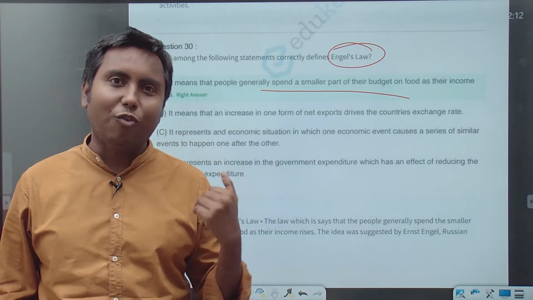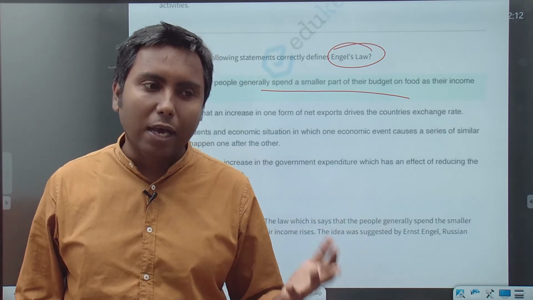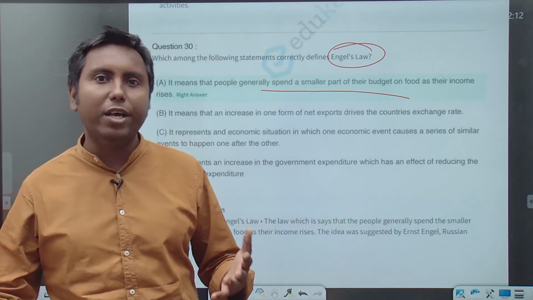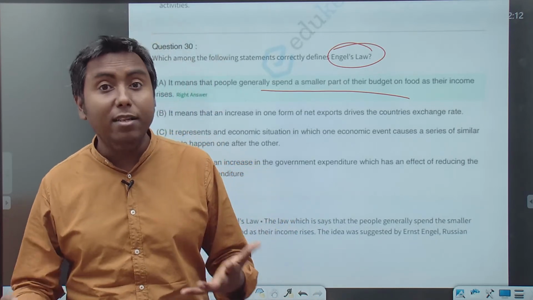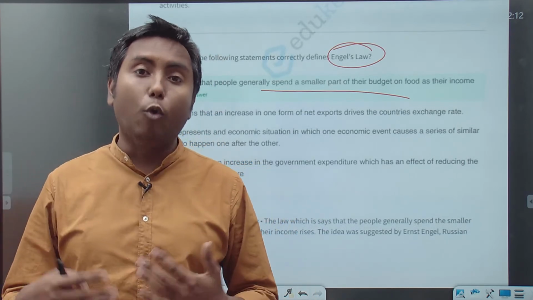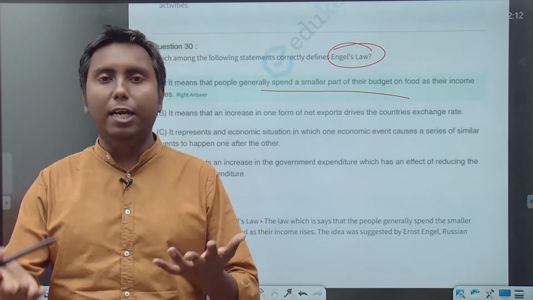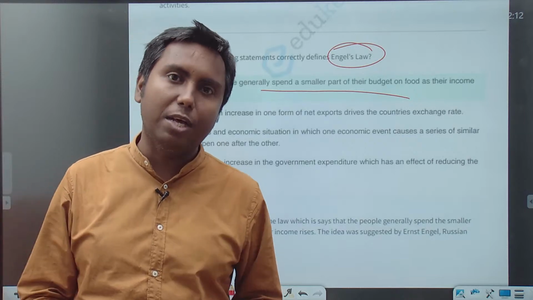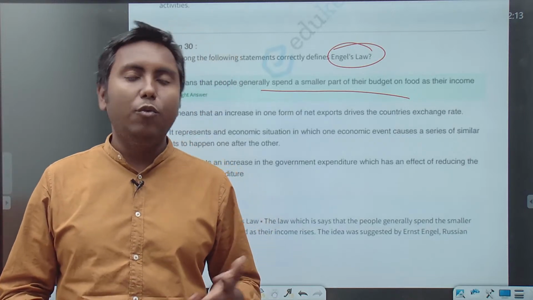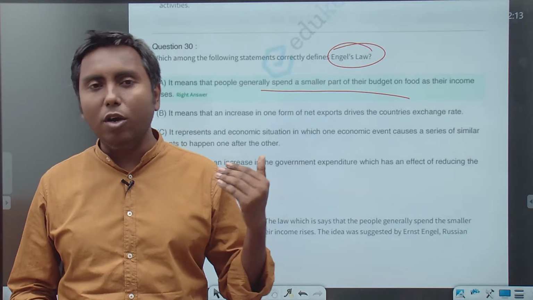There are far-reaching implications of this. It says that as long as the majority of people in a country are in a lower income group, they will spend more of their money on food-related expenditures. So a higher fraction of their expenditure will be spent on food.